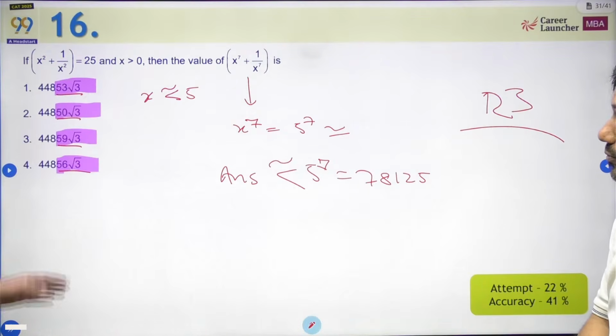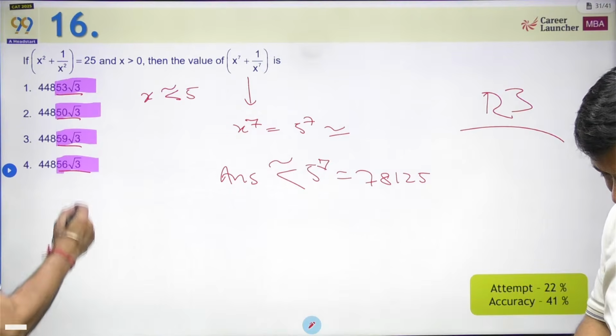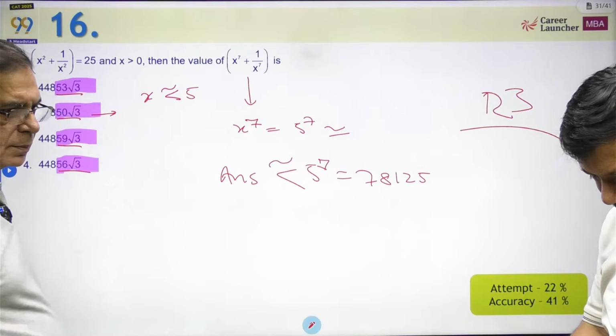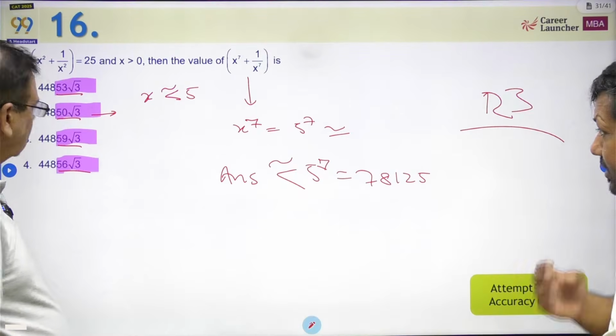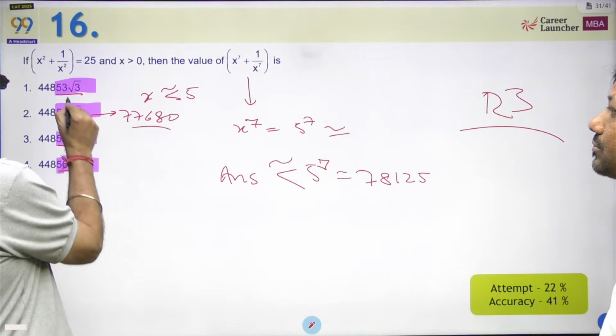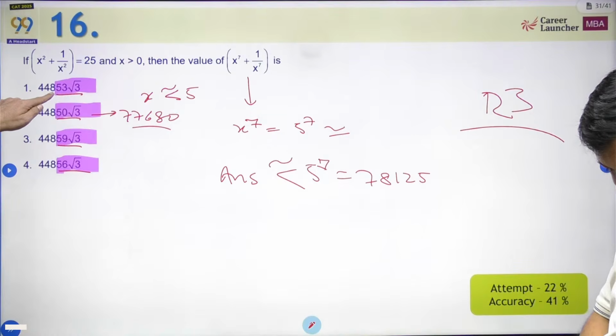1.7 under root 3 into let's say 44850. 448 under root 3. 1.732 कर दे. 77,680. Now all of these are again difference कितना है? 3 root 3 ऐड करूंगा इसमें तो इतना again another 5.